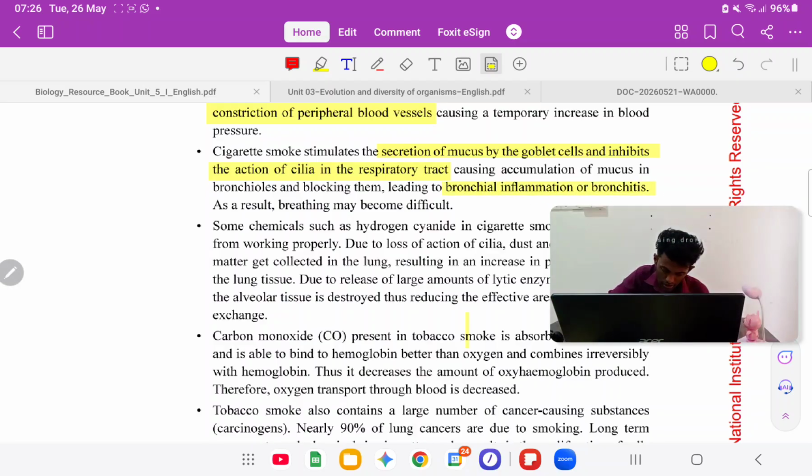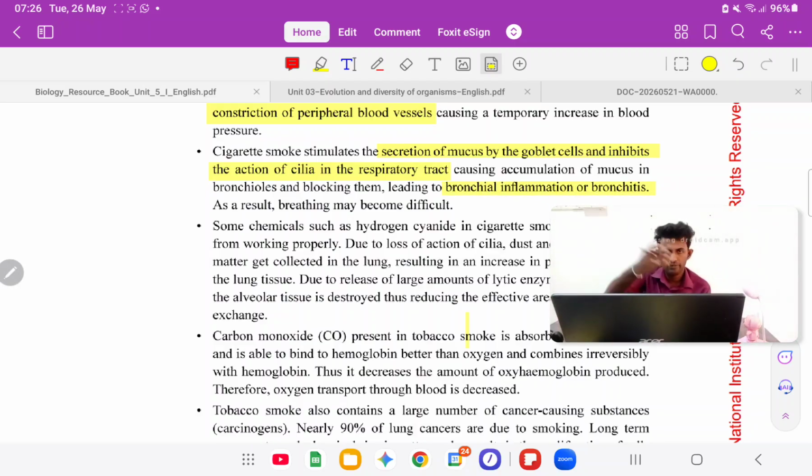Previously I told you cancers can happen. Lung cancers, and this is bronchitis. Bronchitis occurs with the bronchial inflammation, with accumulation of mucus and blocking the bronchioles inside.